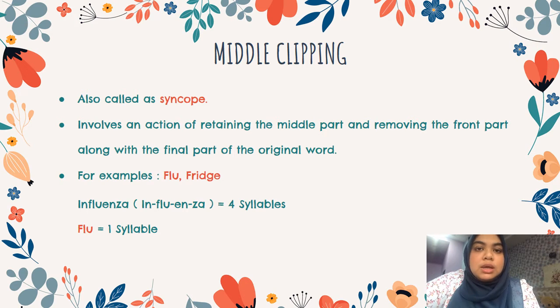Influenza consists of 4 syllables, and when clipping happens, it reduces the number of syllables to only 1 syllable left, which is flu, and flu itself is the clipped word of middle clipping.